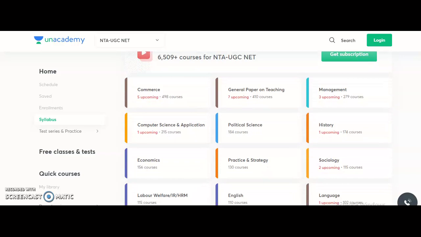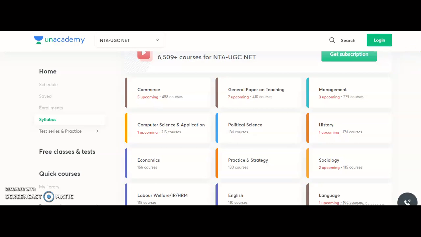Actually, the University Grants Commission conducts the National Eligibility Test exam twice every year for 81 subjects. So out of the 81 subjects, for a few subjects Unacademy is providing the complete course, including free online classes also, guys. So here I will give you the complete details regarding that.